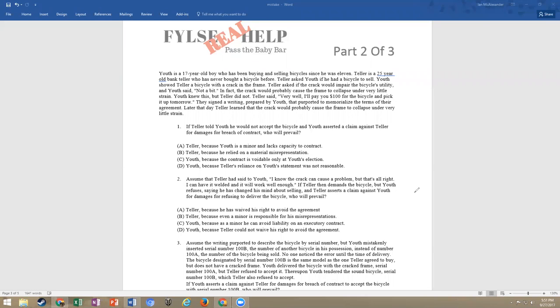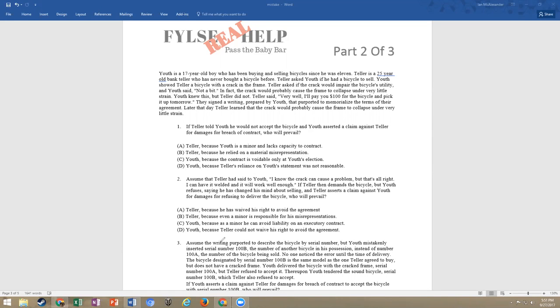So the first thing we're going to do is go to the call of the question. So assume that teller had said to Youth, I know the crack can cause a problem, but that's all right. I can have it welded and it will work well enough. If the teller then demands the bicycle, but Youth refuses, saying he has changed his mind about selling, now teller asserts a claim against Youth for damages for refusing to deliver the bicycle. Who prevails? Well, we automatically know that this contract is voidable at the Youth's election, right? Because he's 17. So we automatically know that, and that's the answer that I know we all want to go to. So let's take a look at our choices here.